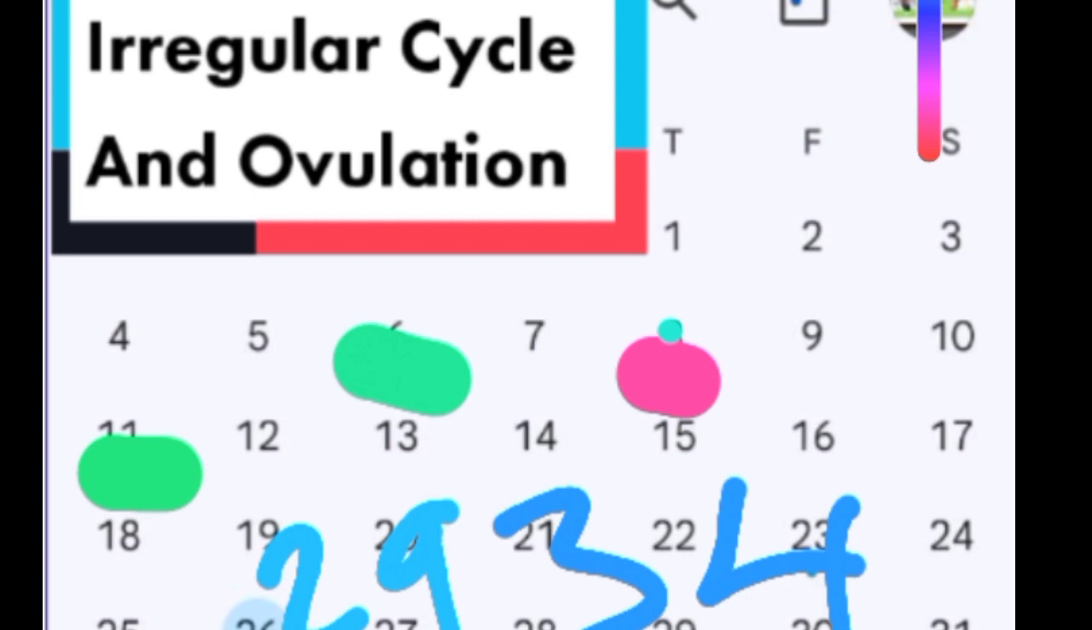Now, if your cycle is irregular, what are you going to do? This one shows that we have 29 and 34. This is already going towards irregular because from 29 to 34 is a difference of 6 days, right?